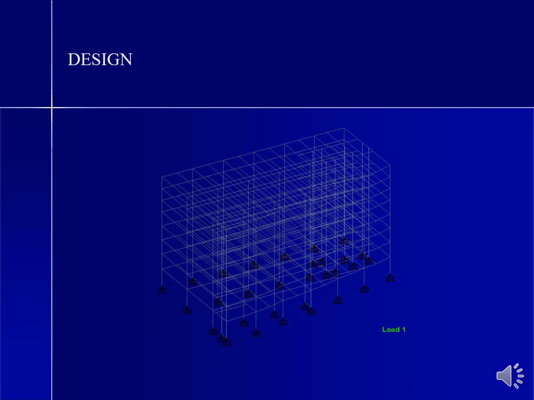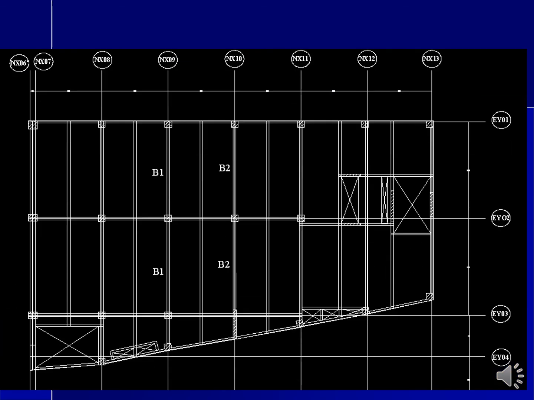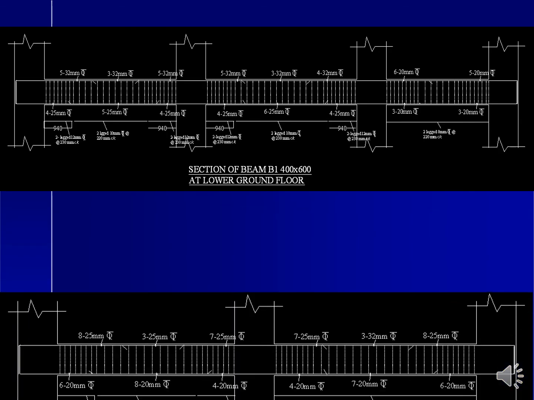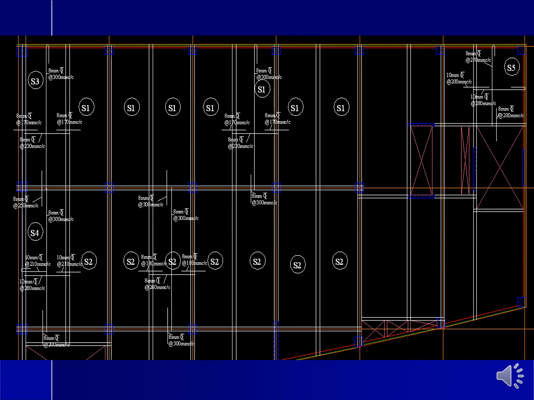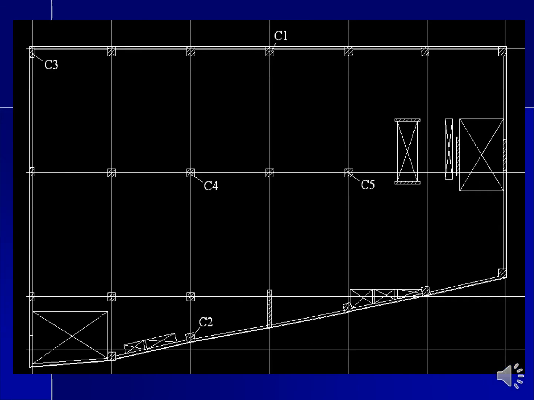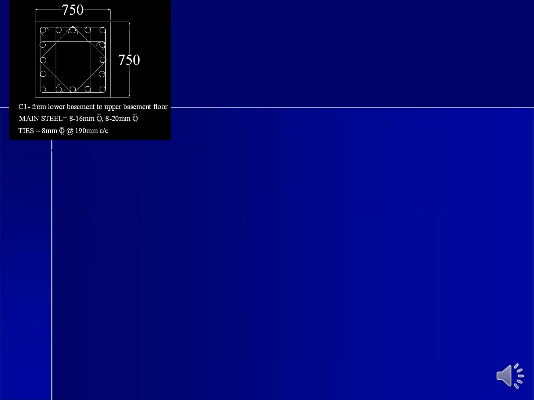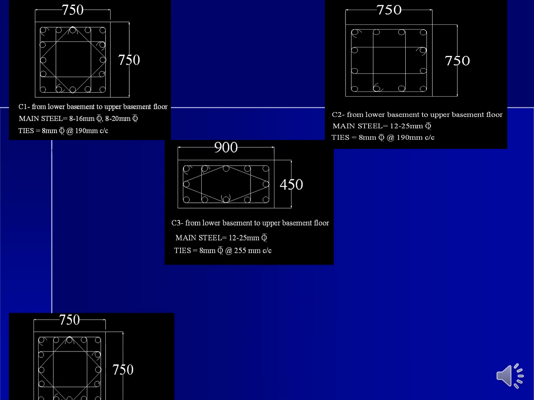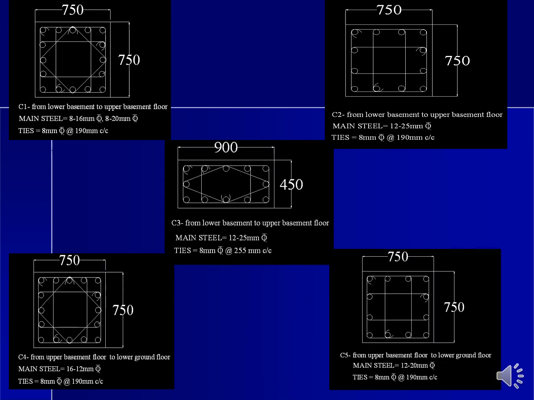Design. See, this is how we did the design from the start. This is a beam reinforcement for various beams. This is again a slab layout of the reinforcement. Again the column layout. This is the methodology of the stirrups, links, whatever is being used for various columns.